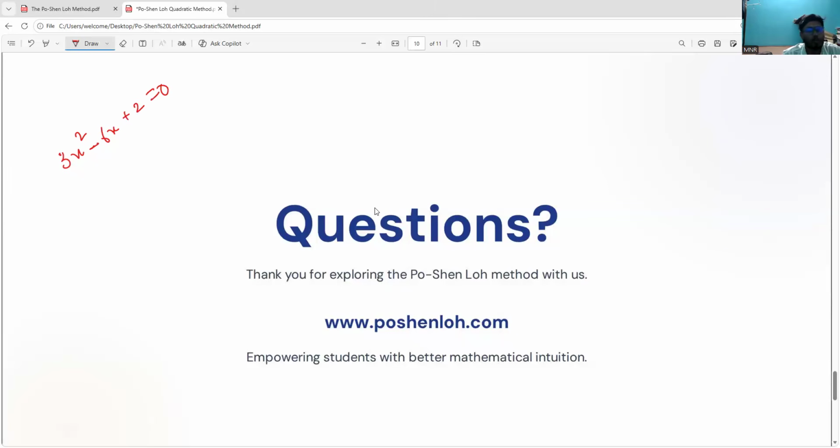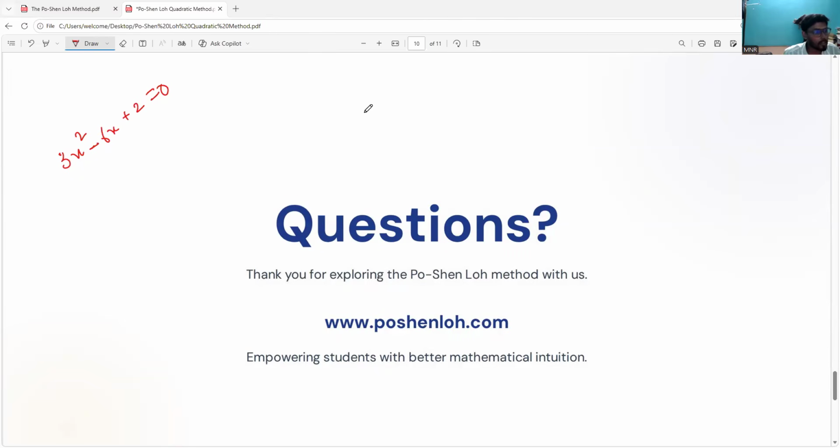This could not be solved by the factorization method, which means we could not split the middle term. Hopefully you can try to split it also. It is not possible, but you can try if you want. Any one of you, could you please tell me what the possible roots are? I am requesting any one of you. I will not even use the pen, I will say it with the mouth itself.